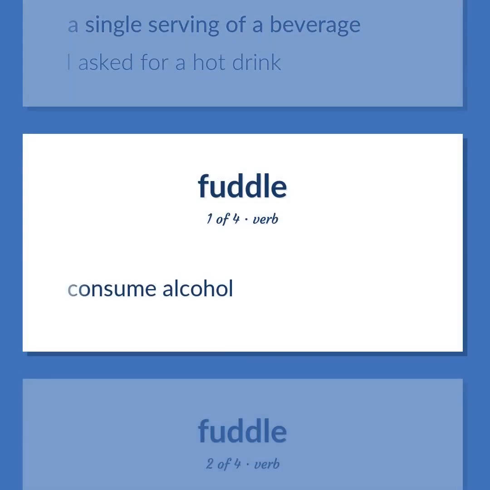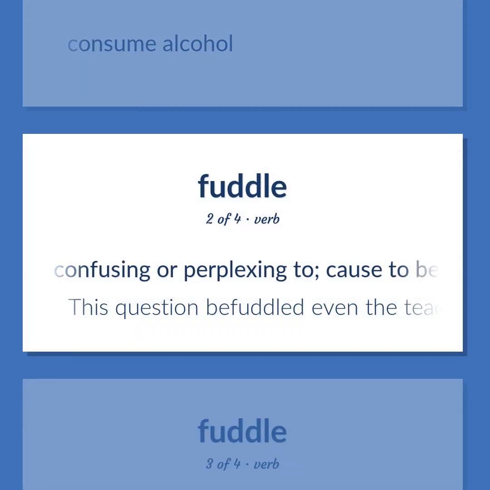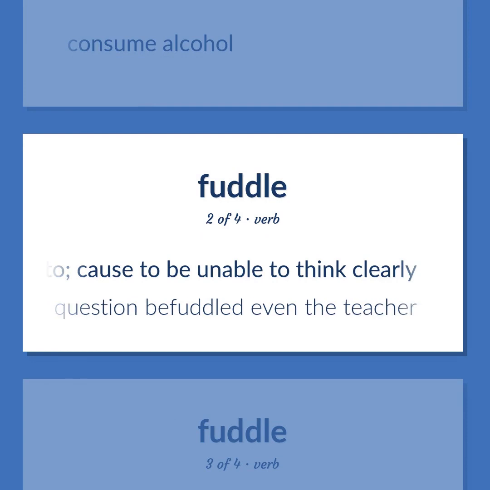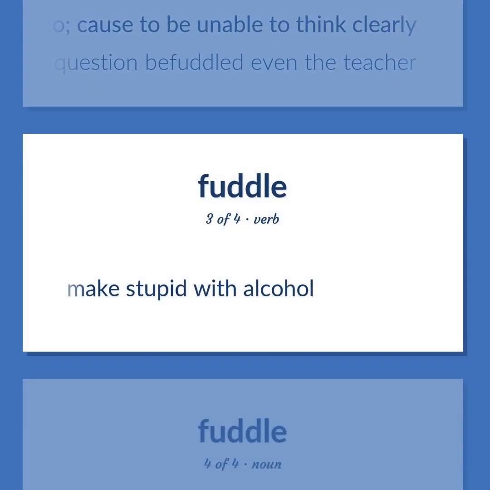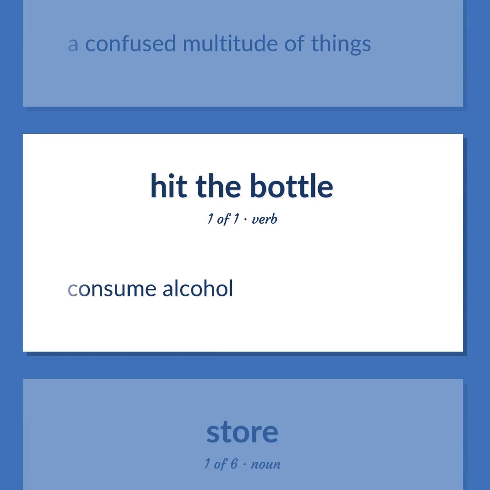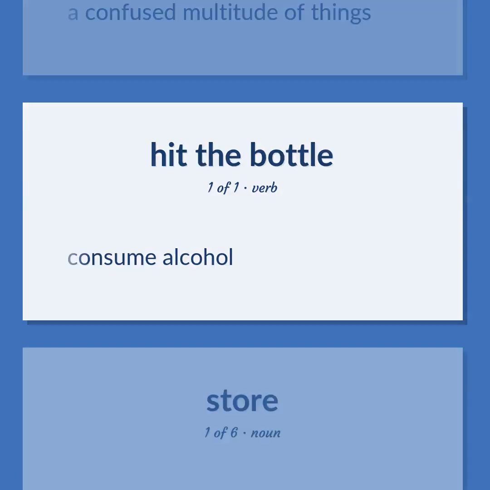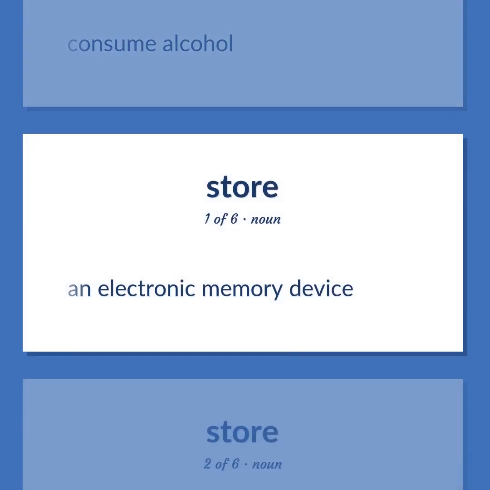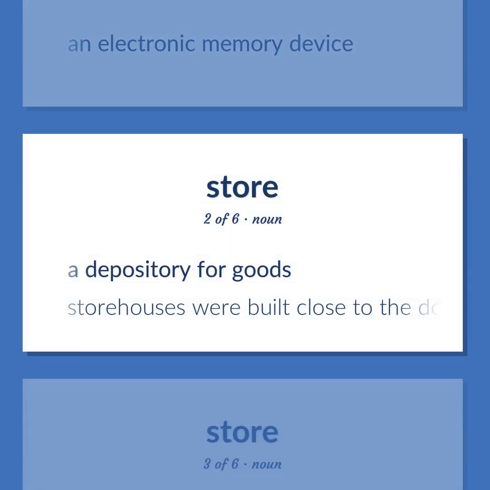Consume alcohol. Be confusing or perplexing to. Cause to be unable to think clearly. This question befuddled even the teacher. Make stupid with alcohol. A confused multitude of things. Consume alcohol. An electronic memory device. A depository for goods. Storehouses were built close to the docks.